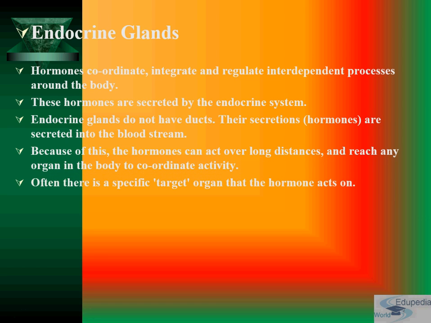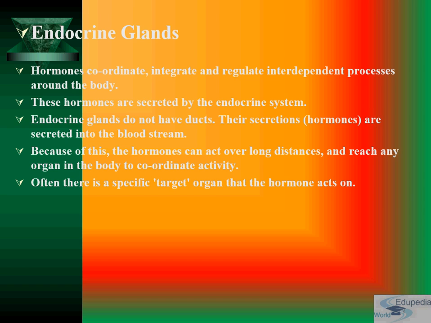As they are ductless glands, they do not have ducts. Their secretions are secreted into the bloodstream. Because of this, hormones can act over long distances because they travel with the blood, and thus they can reach any organ in the body to coordinate activity.